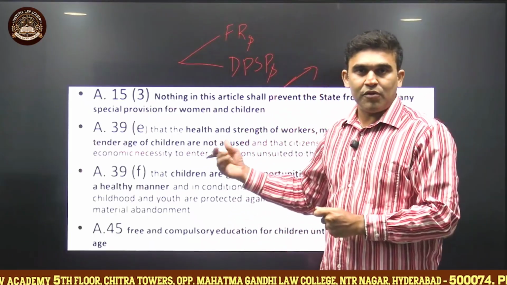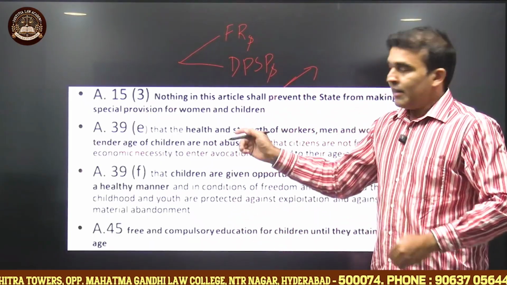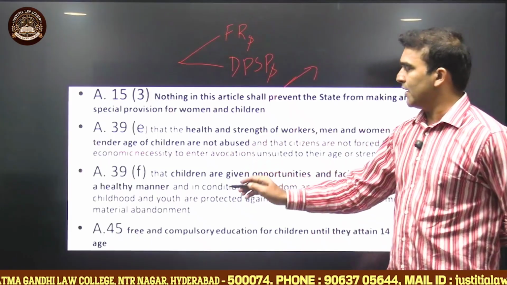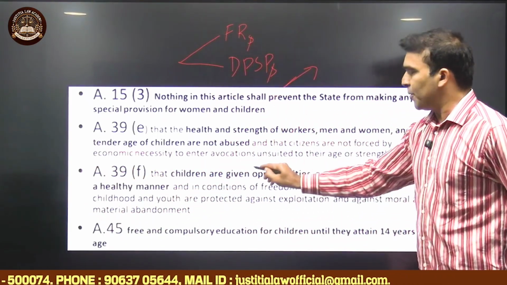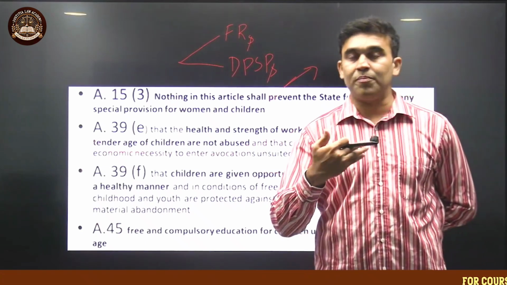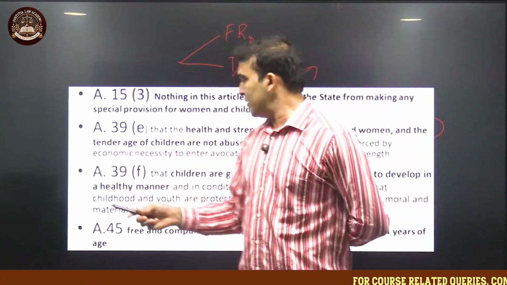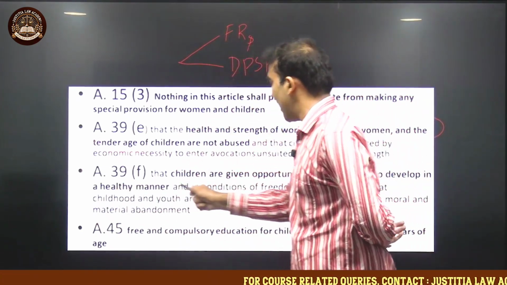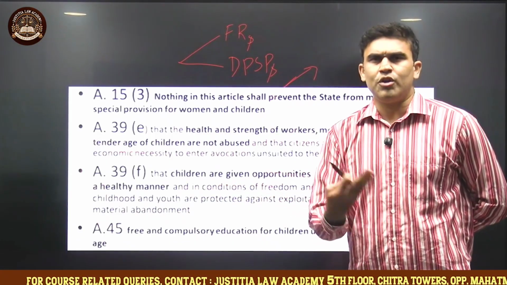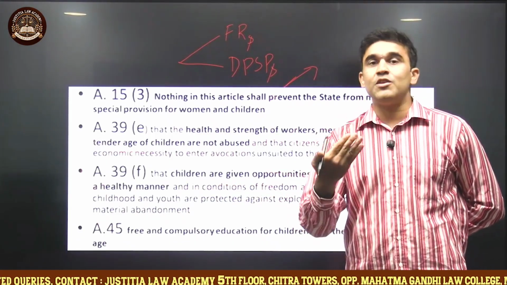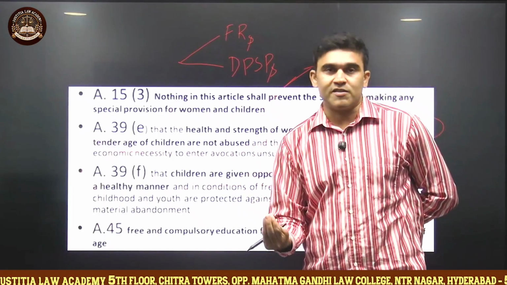This act has been passed to implement this particular provision too, and 39F is specifically saying that children should be provided with opportunities and facilities so that they grow in a healthy manner, and their freedom, dignity and many other things, the childhood, youth, all of them should be enjoyed by the children without any restrictions.